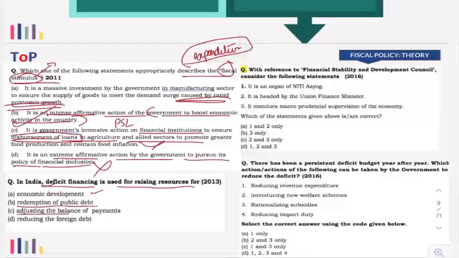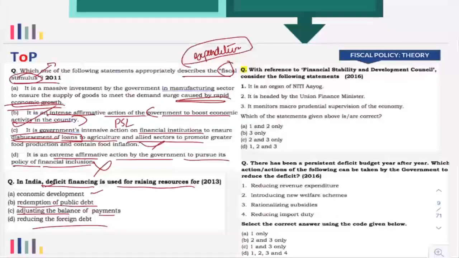Then, adjusting the balance of payments. Balance of payments is something related to international transactions, so it has nothing to do with deficit financing. Government does not have to borrow to do that. Reducing foreign debt, again, is related to the external sector. It is related to the international aspect.